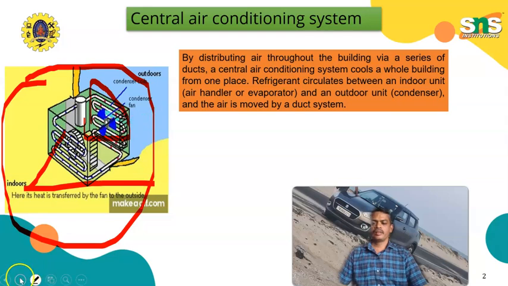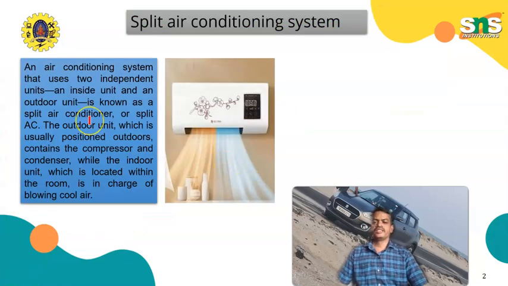Next one is split air conditioning systems. The split air conditioning system consists of two main components, an indoor unit and an outdoor unit connected by the refrigerant line. They are mostly common for individual rooms. The warm air from the room is drawn in and passed over the evaporator coil. The refrigerant absorbs the heat, cooling the air. The cooled air is circulated into the room. Next, in the outdoor unit, the compressor pressurizes the warm refrigerant gas, increasing the pressure and temperature. The refrigerant then flows back into the indoor unit to repeat the cycle.